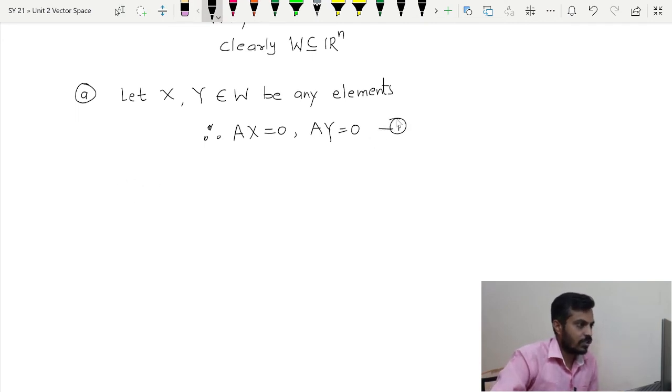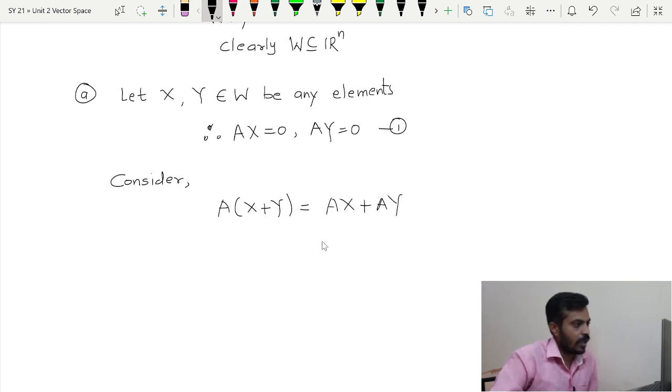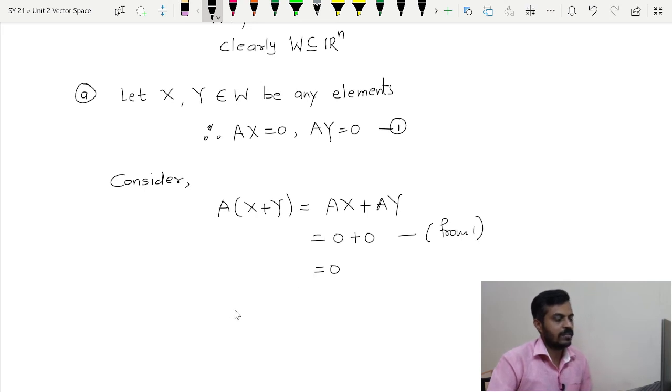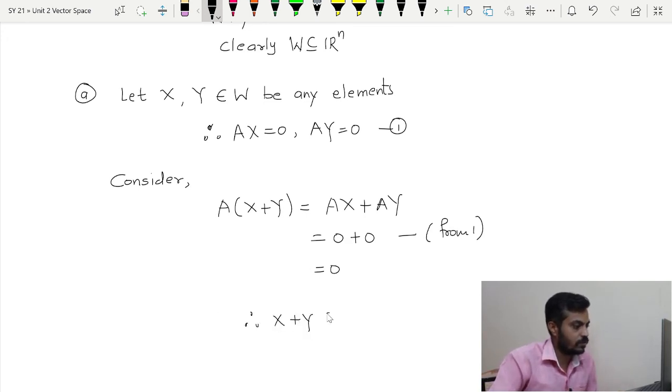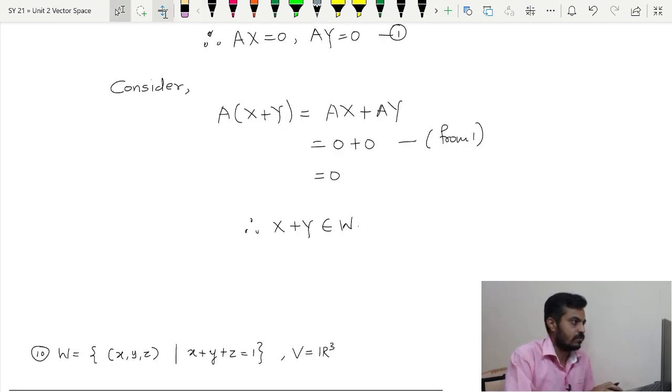So in order to check it, I will consider A of x plus y. By simple algebraic calculations this is Ax plus Ay, and this is equal to 0 plus 0. These are the values used from 1, and therefore we can see that this x plus y point satisfies the homogeneous linear system. Therefore x plus y belongs to W, okay, and therefore W is closed under addition.